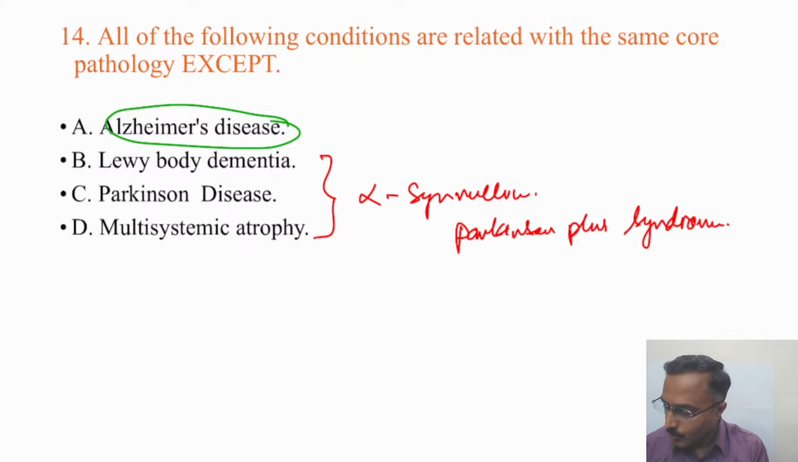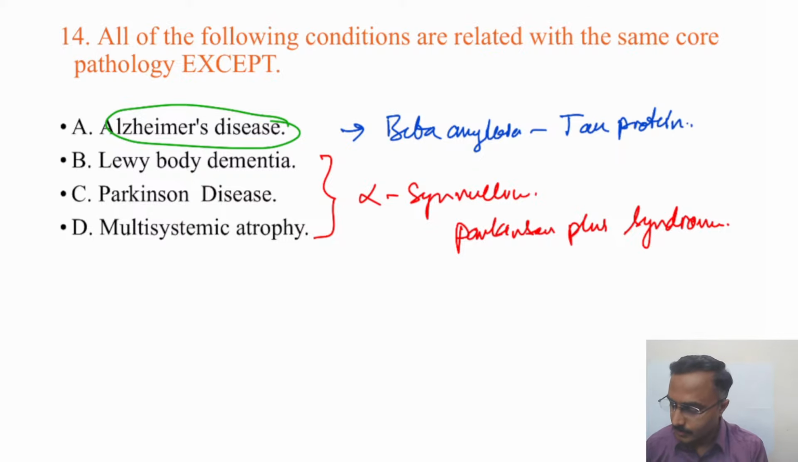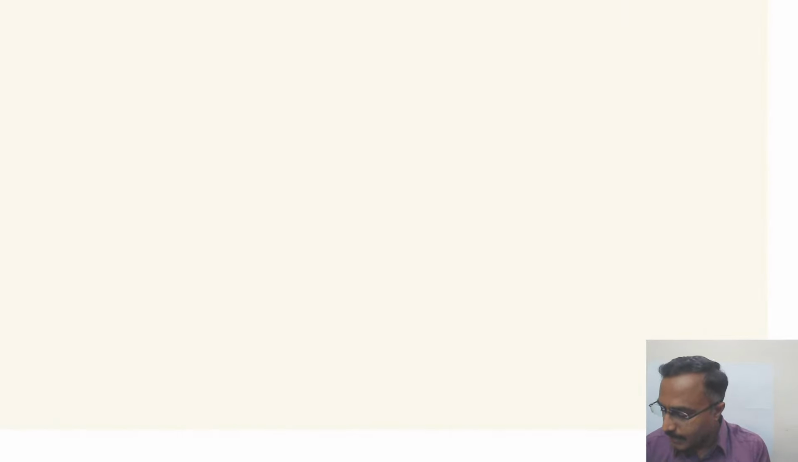While Alzheimer's disease is about beta amyloid and tau protein accumulation, that is the one which differentiates it in the core pathology. Here Alzheimer's disease has accumulation of beta amyloid and tau protein, while all these 3 are referred to as Parkinson's plus syndromes, wherein alpha synuclein accumulation occurs. So when it comes to dementia, there are a few points that one needs to remember.